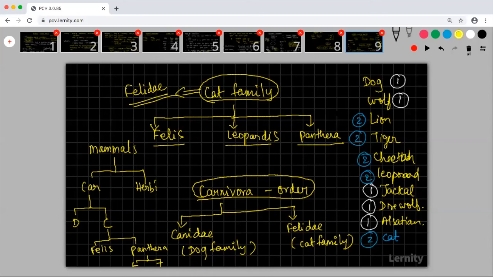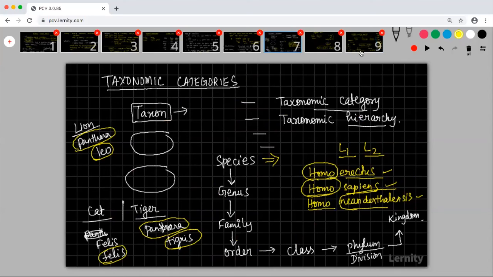So what you have to understand is how this organization is happening. The first one which is organized is your species, which is the lowest rung.